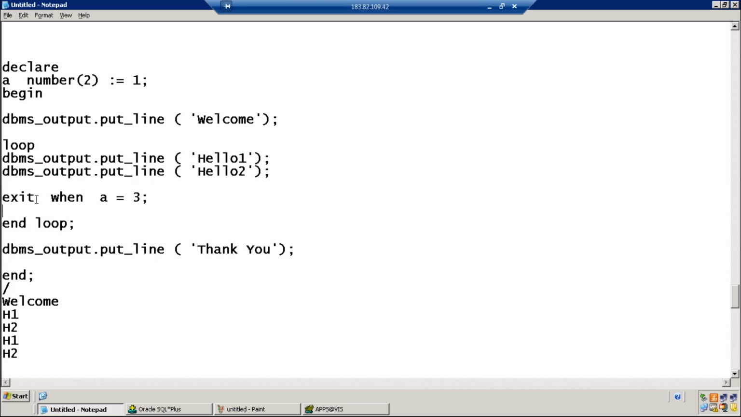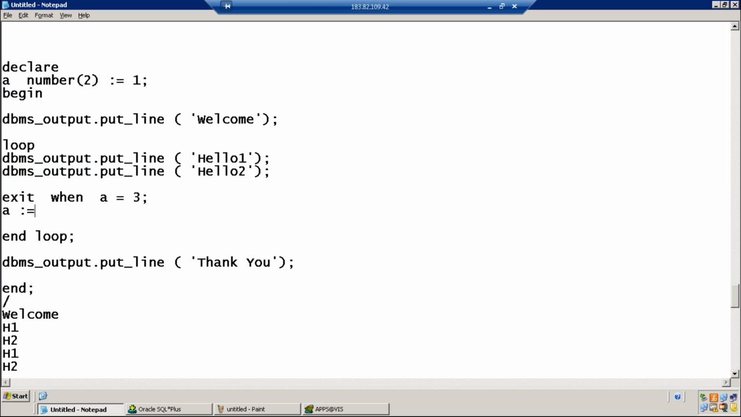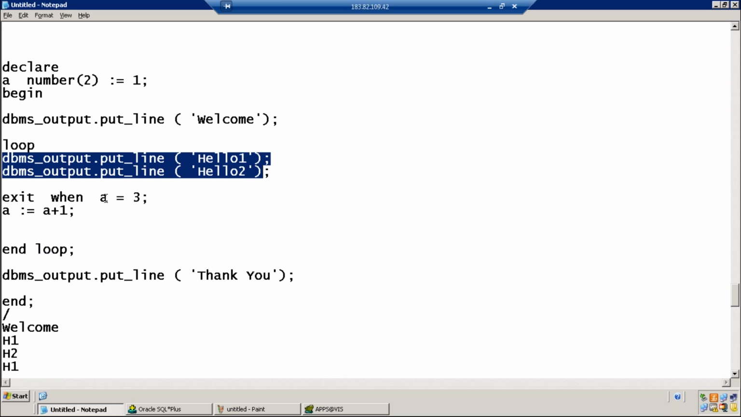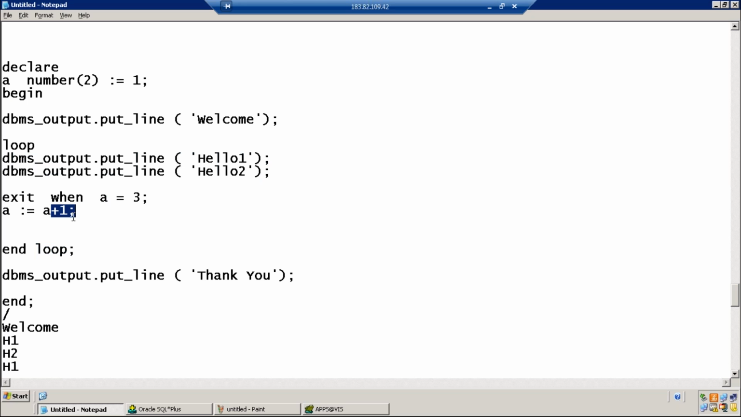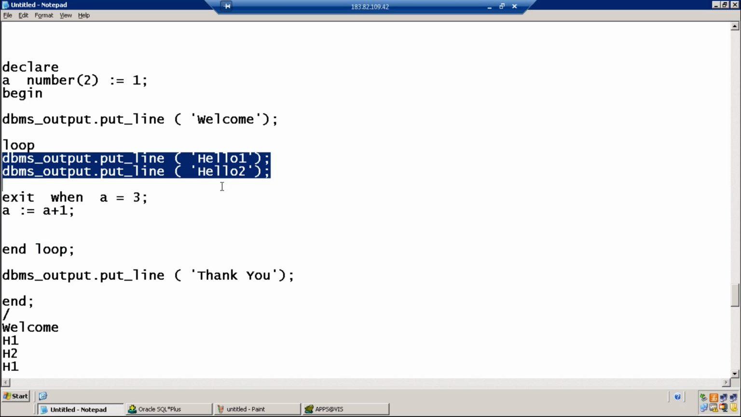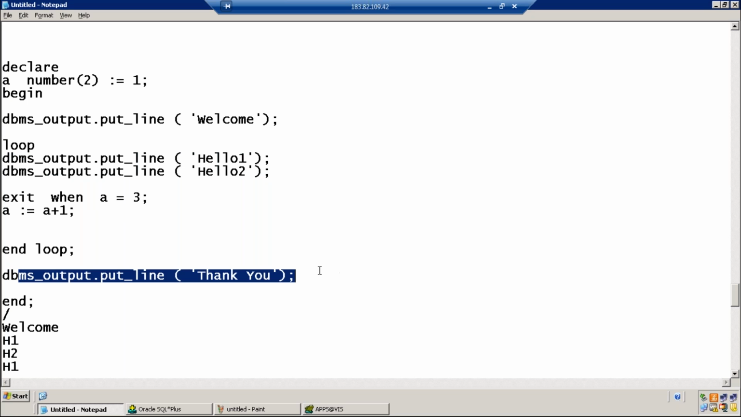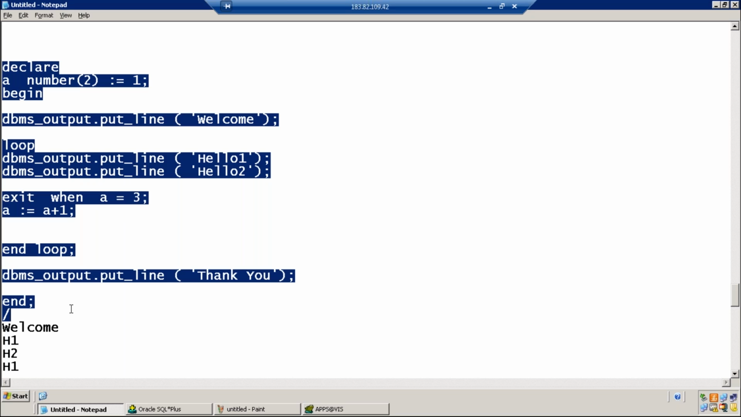So there should be one statement. Let's say a equal to a plus 1. Now welcome is printed. Hello 1, hello 2 is printed. Current value of a is 1, 1 equal to 3 condition is false, so the next lines will execute. A becomes 2. Before the end of the loop, hello 1, hello 2 is printed. 2 equal to 3, condition is false. A becomes 3. After a becomes 3, control comes to the beginning of the loop. Third time, hello 1, hello 2 is printed. 3 equal to 3, condition is true. When the condition is true, the loop will break. Control comes out of the loop and executes the remaining lines of code. So hello 1, hello 2 is printed 3 times.